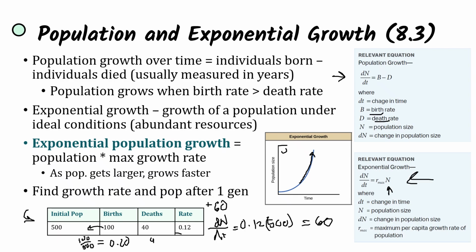Death rate is going to be 40 out of the total population, and that's going to be 0.08 when it's divided out. And so if we subtract the birth rate minus the death rate, we can see that our growth rate is going to be 0.12. That is how much the population is going to be changing per generation.